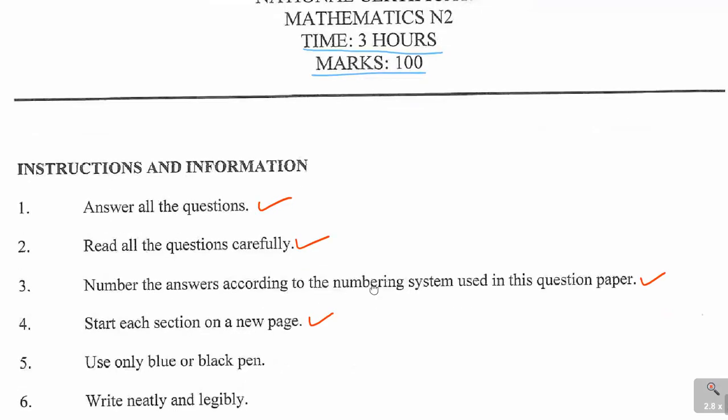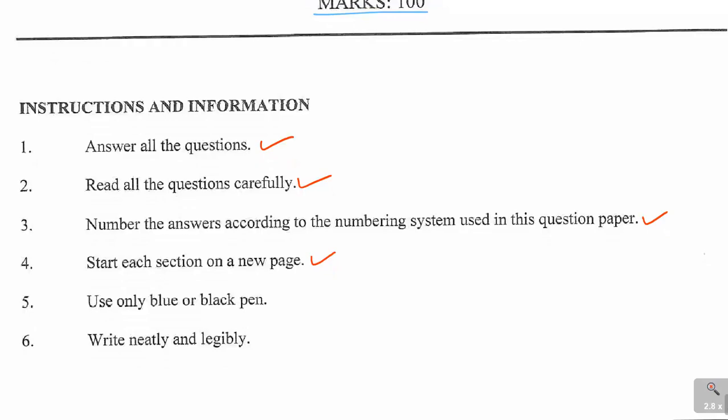That's what you need to do every time you finish a question and want to go from question 2 to question 3. But the subsections like question 2.1, 2.2, you can still answer on the same page, because that is question 2. When you move from question 2 to question 3, you need to start on a new page.